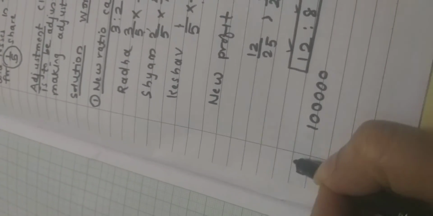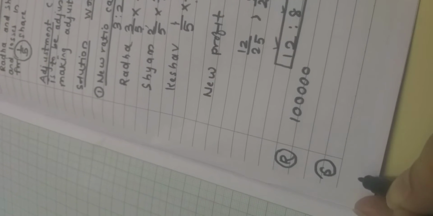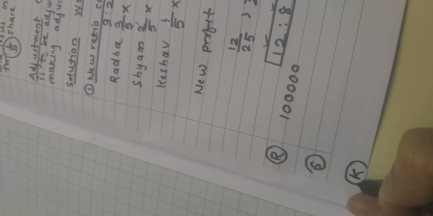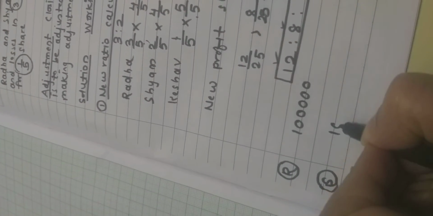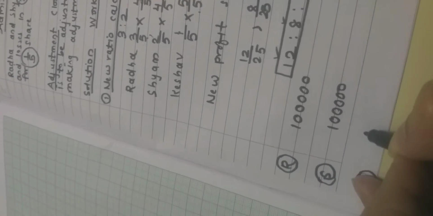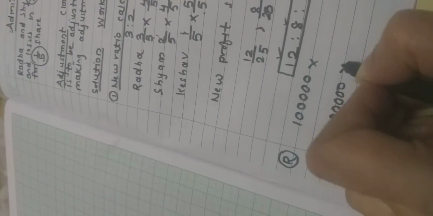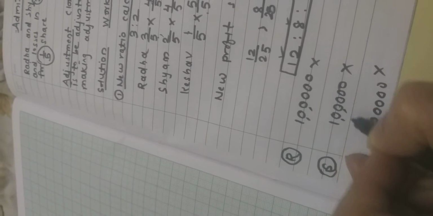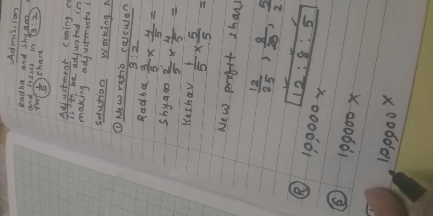Let's consider about Radha, then Sham, and here I will do working for Keshav. Keshav ke liye jagah kam hai. Okay. Working is same for all, right? 1 lakh, 1 lakh, 1 lakh. Comma daalna mat bhulna. Very important, right?